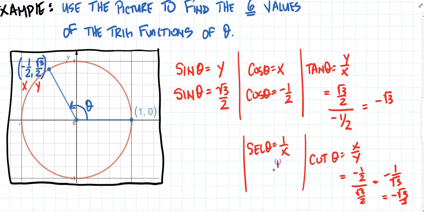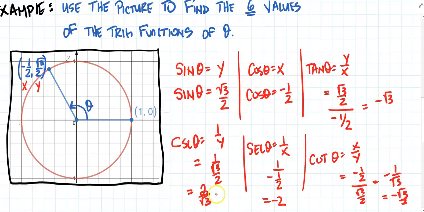So that's just 1 over negative 1/2, or a value of negative 2. And then finally, the cosecant of theta is equal to 1 over y, which is just 1 over rad 3 over 2, which is 2 divided by rad 3. And then if I rationalize the denominator, I get 2 rad 3 over 3.